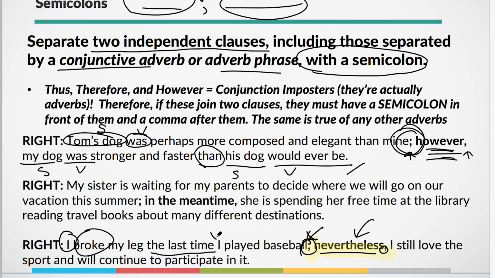The last time, there's an omitted that here, which creates a dependent clause, and then this is subject, verb, right? And then we have I, subject, and then love, verb. Okay, so we have subject, verb, omitted that, subject, verb, then we have semicolon, then we have adverb, subject, verb, okay? And then we have a compound verb. The point is, semicolons connect complete sentences, people. Do not ever use them in other places.